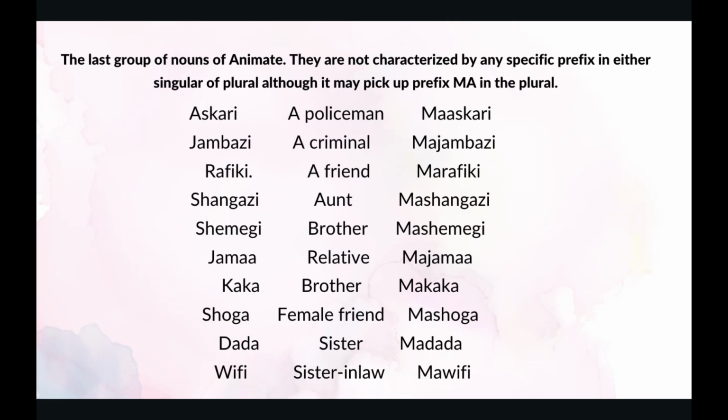The next one is kaka. Kaka is a brother. A brother in plural is makaka. The next one is shoga. Shoga is a female friend. A female friend in plural is mashoga.